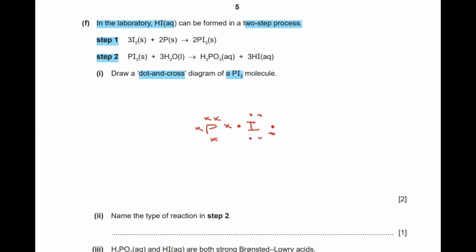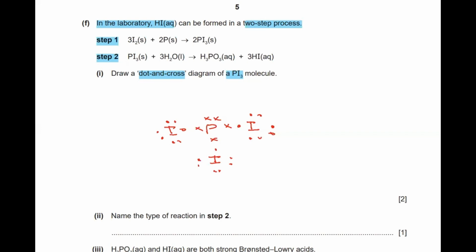So there is going to be sharing of 1 electron between phosphorus and each iodine atom. This is how we will show the dot and cross diagram for PI3. You can do the looping or you can just leave it without looping like this.